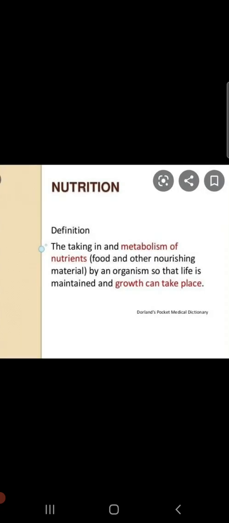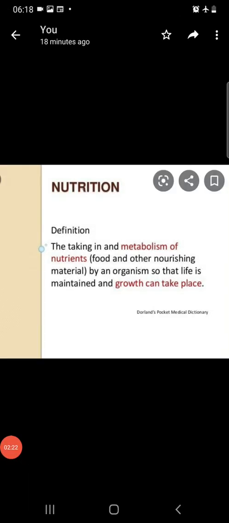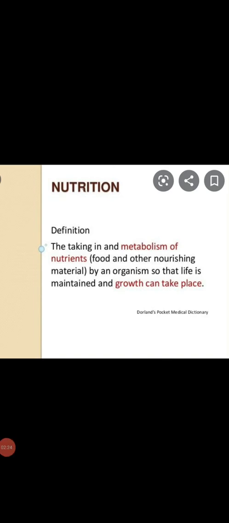So let us go ahead and also understand the term nutrition. If you all remember the first chapter, we defined what nutrition is. In your textbook on page number 1, the definition of nutrition is given, which is basically the taking in and utilization of food by the body.